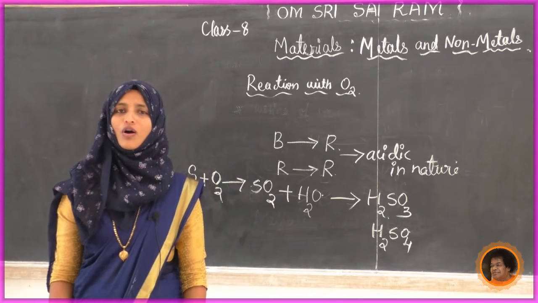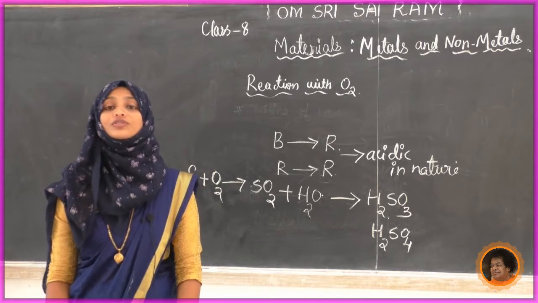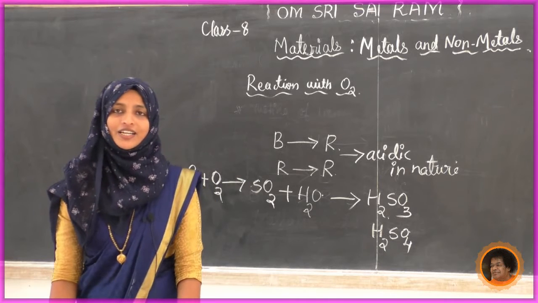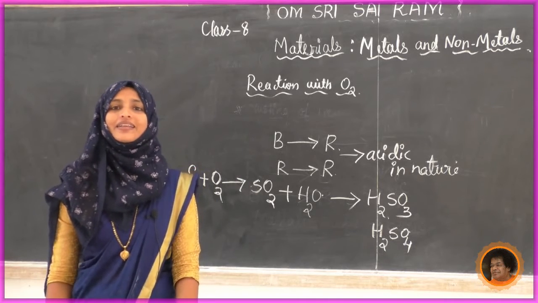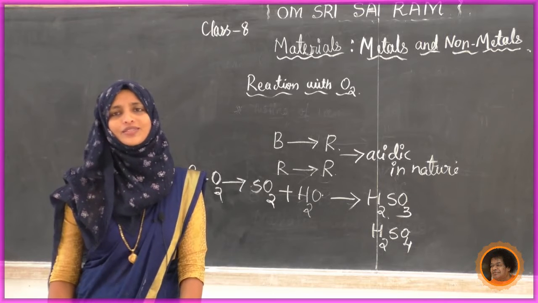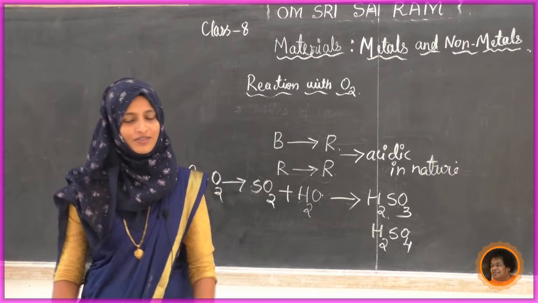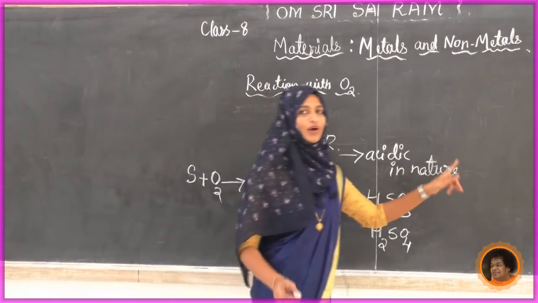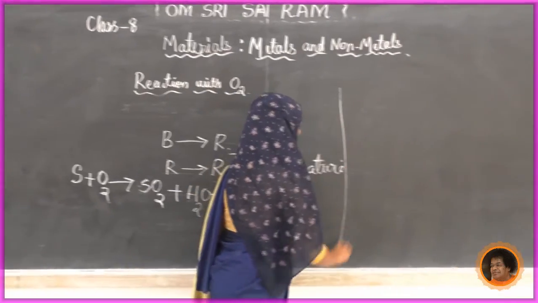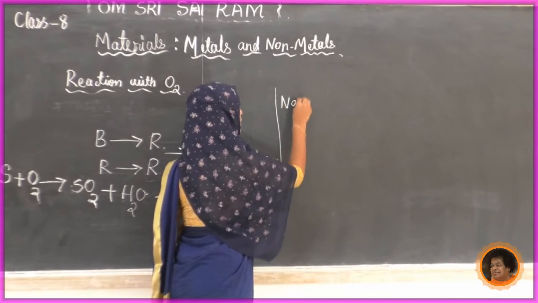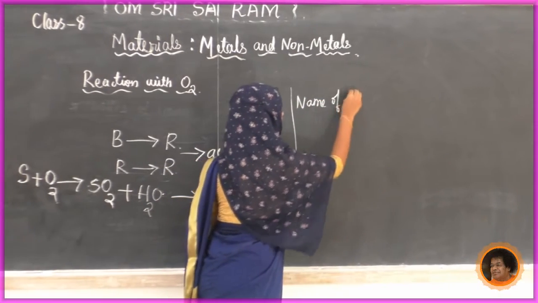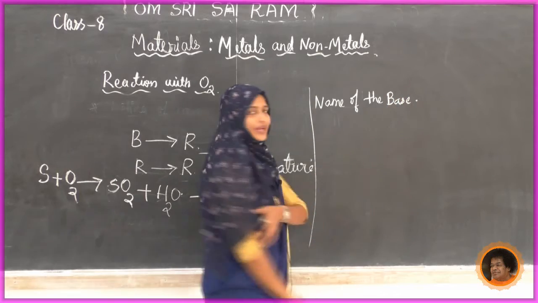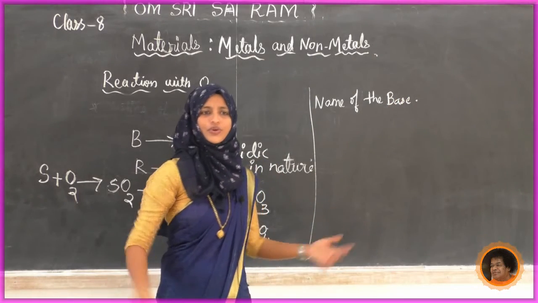Next, I will give you one more small activity, students. Make 2 columns. In that you have to write the name of the base, any base that you know. Okay, first I will draw one small tabular column here. You have to complete that. One small tabular column, name of the base. Any bases you can write.